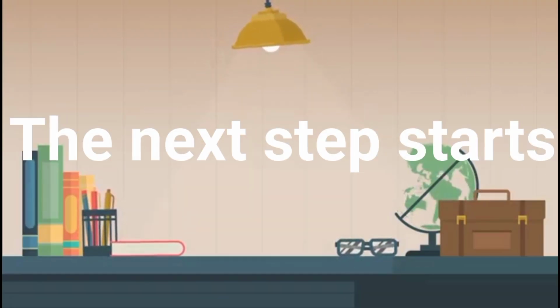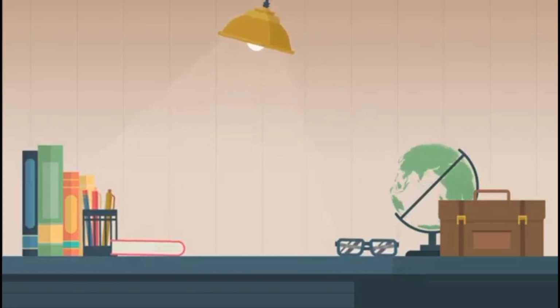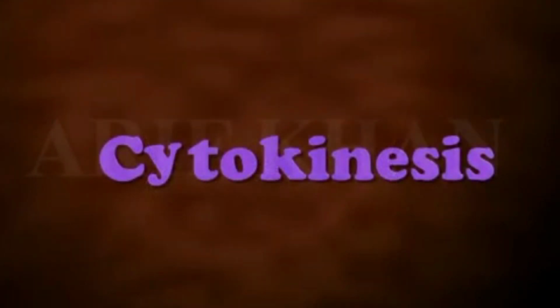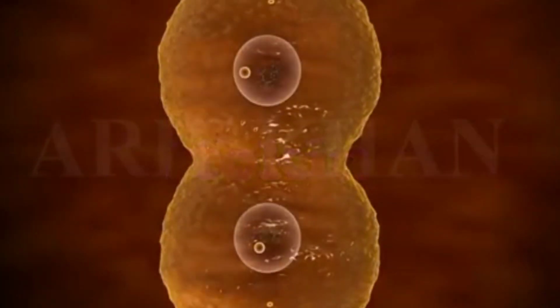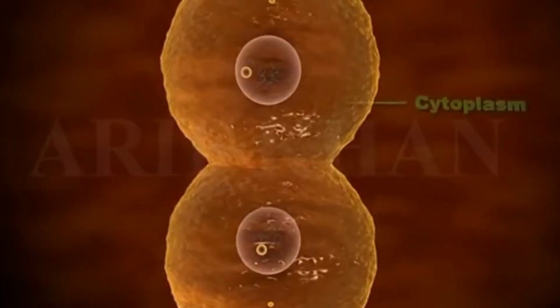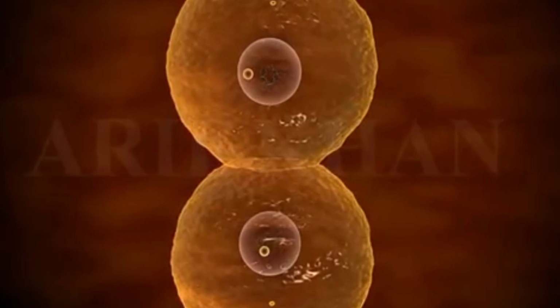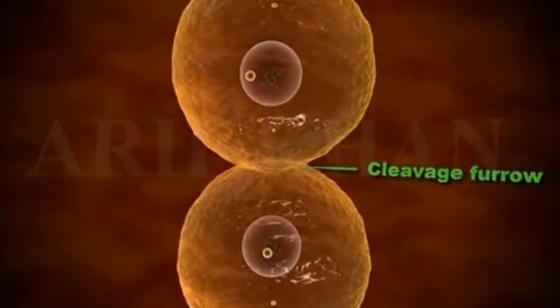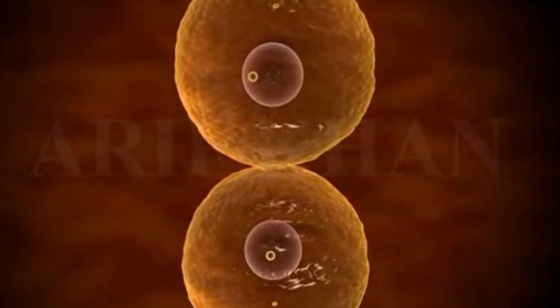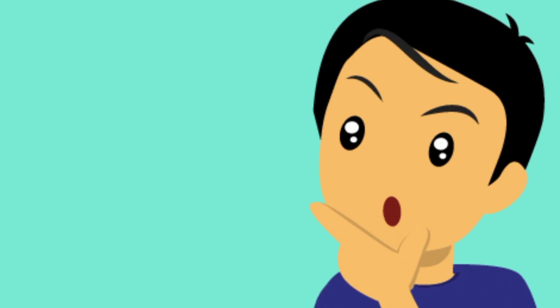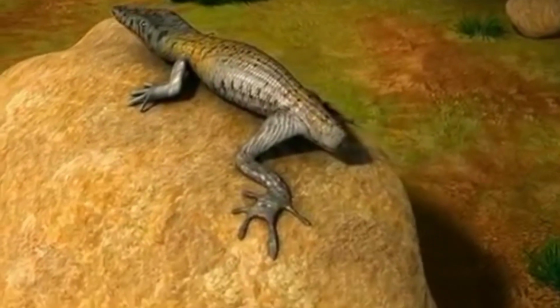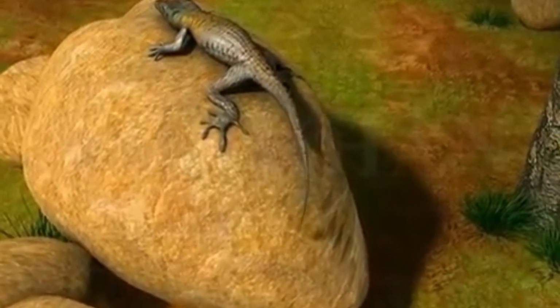The next step in the cell division starts, that is cytokinesis, where the cytoplasm divides and two new daughter cells are formed, which are identical to each other. And in this way mitosis is completed. Now the question comes, why is mitosis essential? Mitosis is essential for growth of the body, wound healing and formation of blood cells. By this, mitosis is completed.